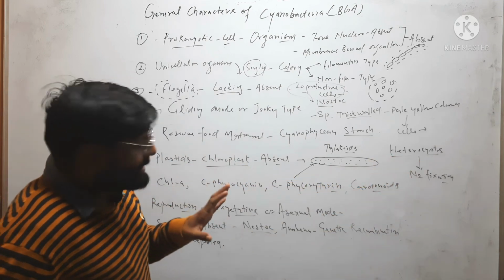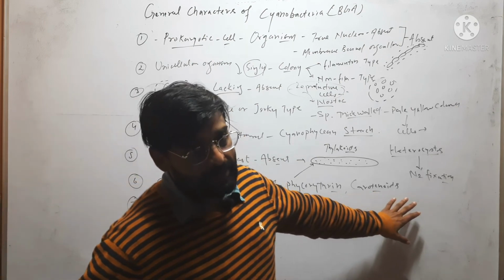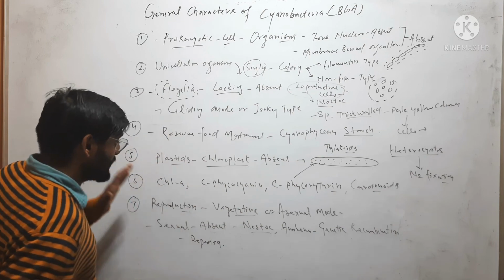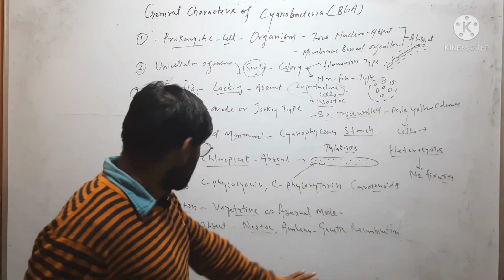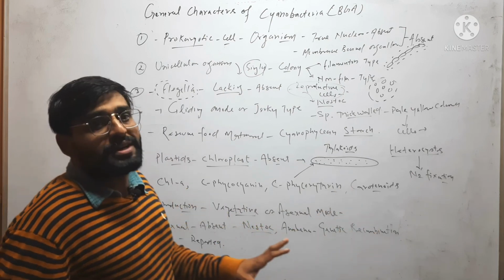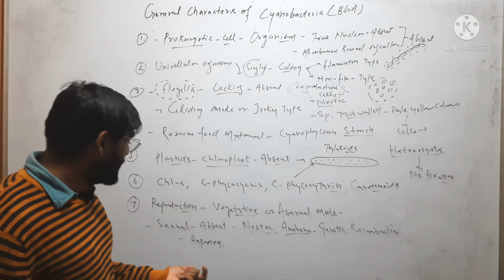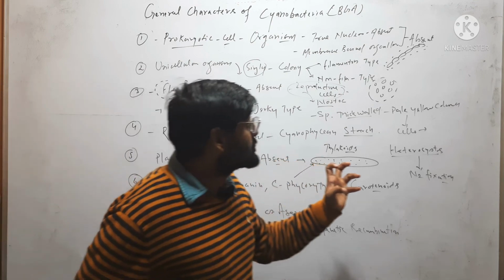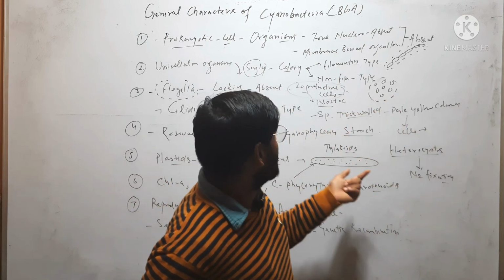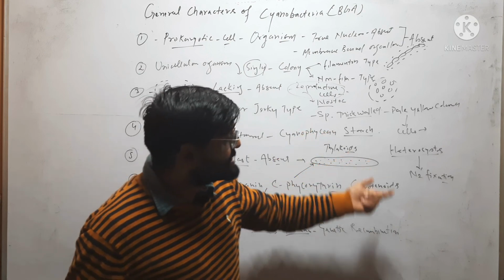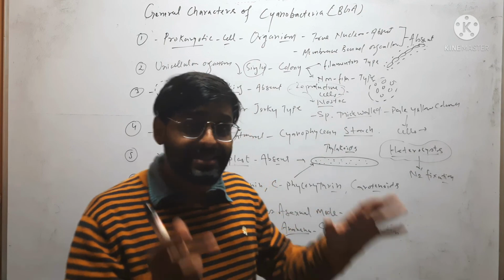Which type of pigments are there? Chlorophyll a, C-phycocyanin, C-phycoerythrin, and carotenoids. These pigments are present in cyanobacteria. Reproduction occurs through vegetative or asexual mode. Sexual mode of reproduction is absent. However, in Nostoc and Anabaena, genetic recombination has been reported, and some special thick-walled pale yellow colored cells are present in some cyanobacteria. For example, in Nostoc, these structures are called heterocyst. So these are the general characters of cyanobacteria.